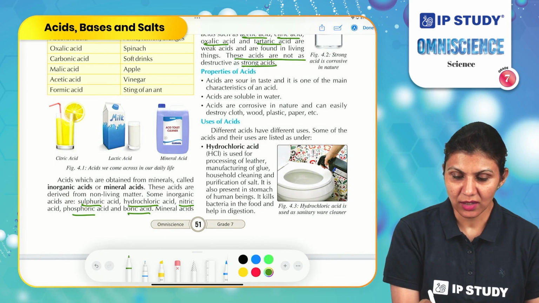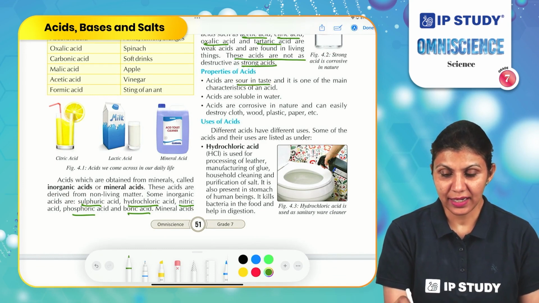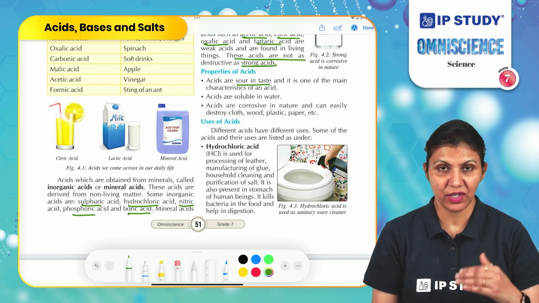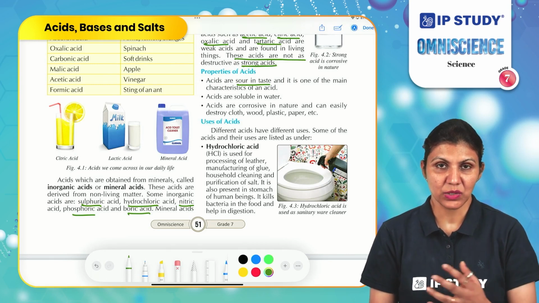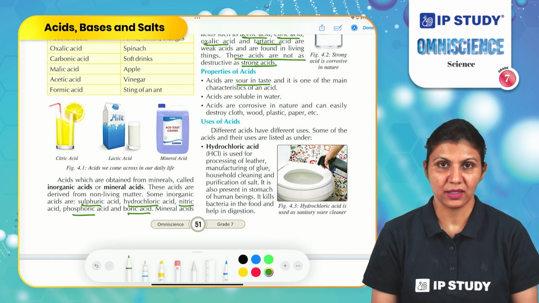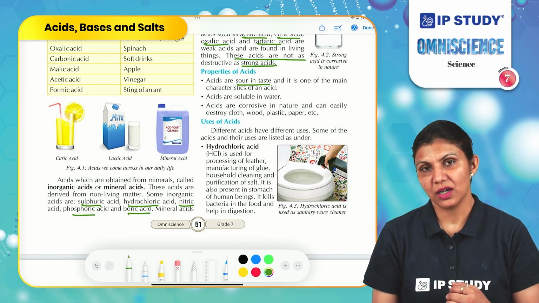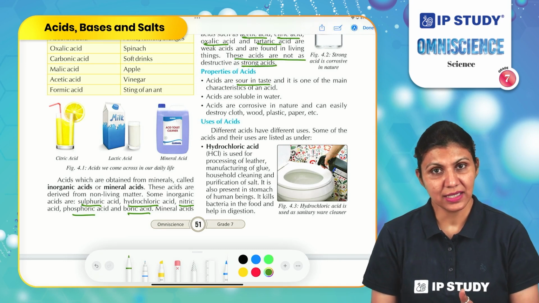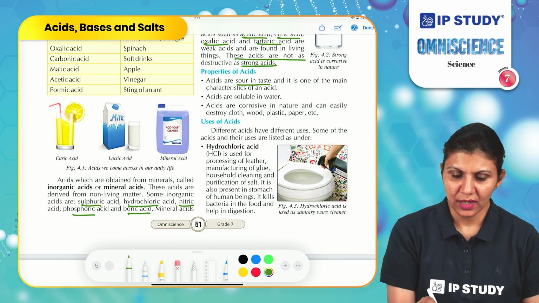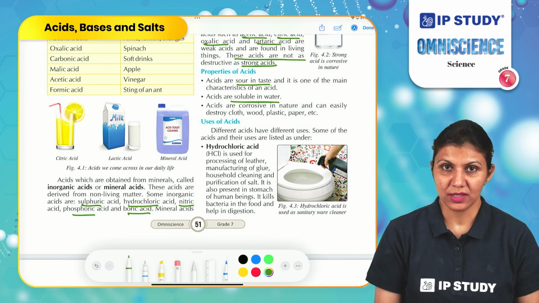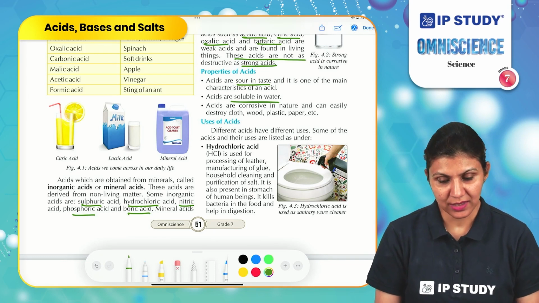Acids are sour in taste and it is one of the main characteristics of acid. So if we revise it, what are the different sources of acid in nature? Most of the sour products like curd, sour milk, and different sour fruits all taste sour and contain acids. Acids are soluble in nature. That's why we can produce concentrated or dilute acids.